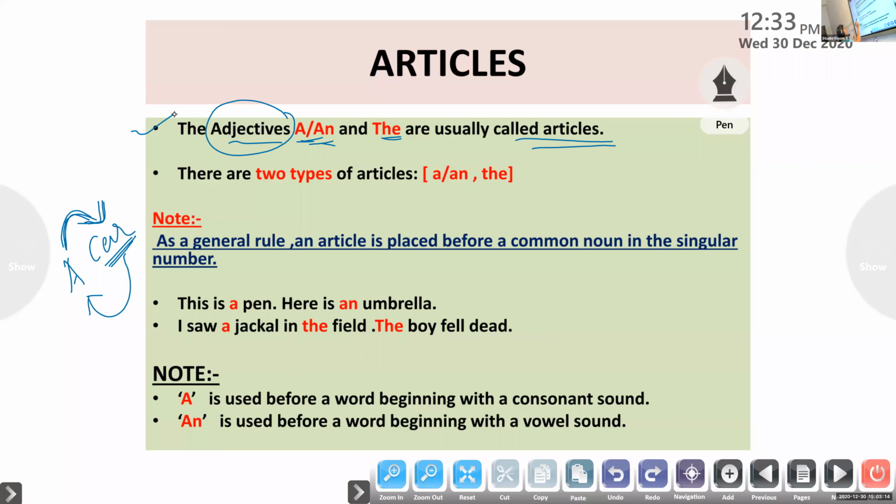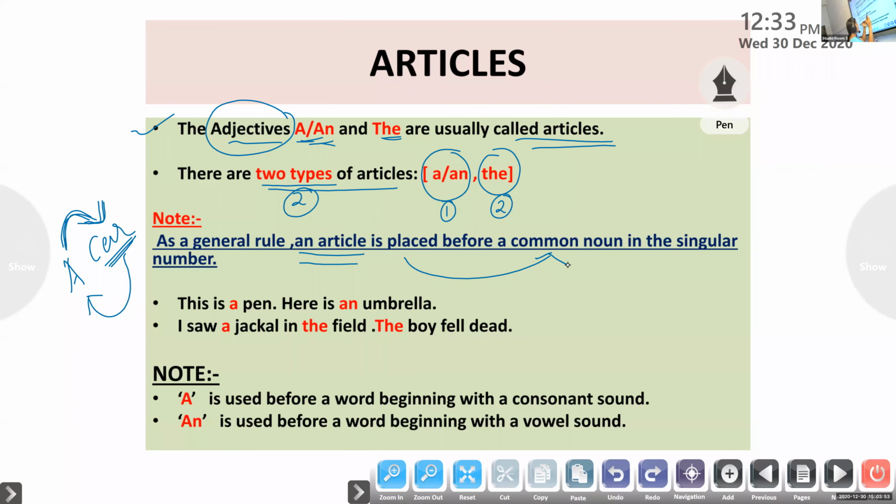Point number two: as you all know, there are two types of article. A or an is called the indefinite article. The is called the definite article. So one indefinite, two definite. There are two types of articles in English grammar. Am I clear? Yes, ma'am. And the most important thing, as a general rule, please remember: an article must be placed before a common noun in the singular number. You should remember only this much.